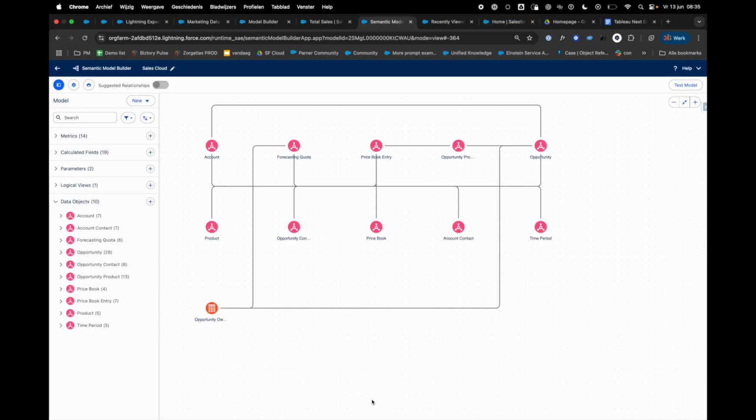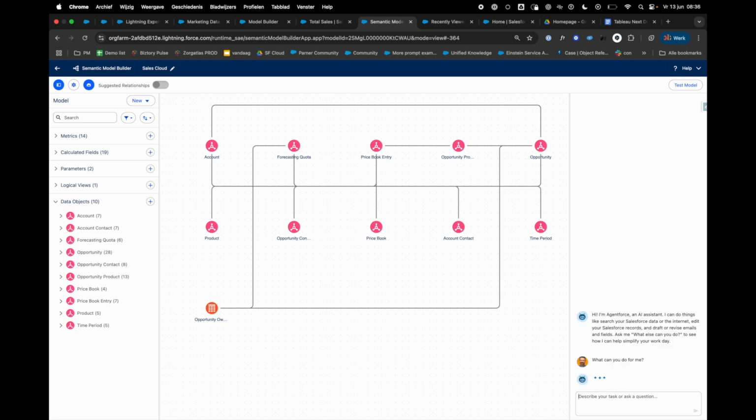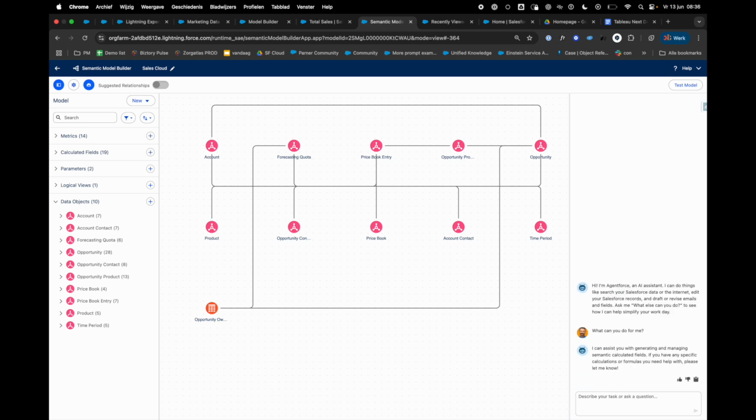Now, before we leave the semantic layer, I want to point out what this little icon here is. This is Tableau Data Pro. This agent will help you with finding the right relationships between your objects, help you with calculating fields, or just helping you with your analysis in general. So for example, what can you do for me, just to get an idea of what he is capable of? So this really will help you, if you're not that technical, with making the fields and metrics you have in mind.